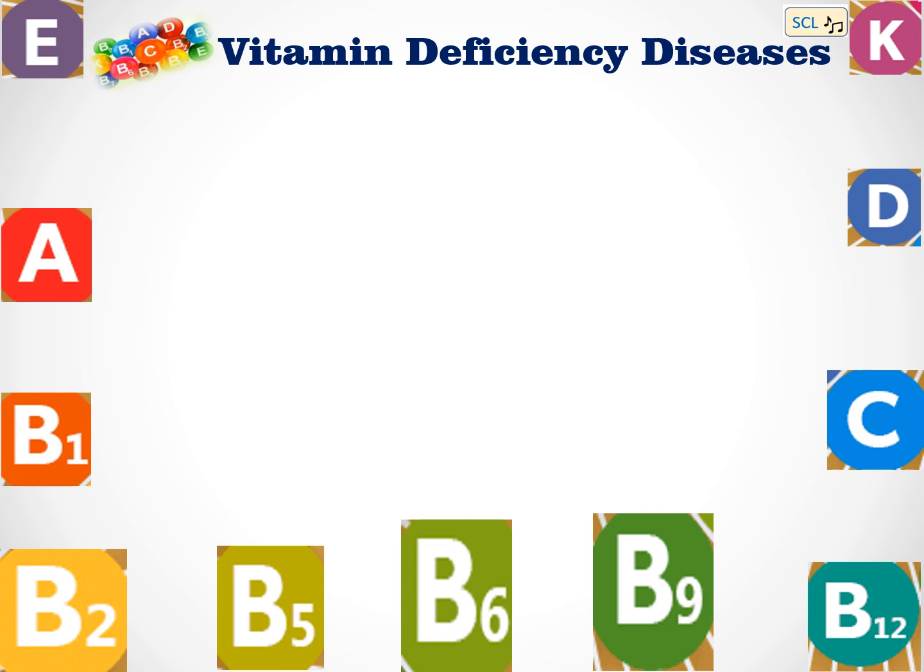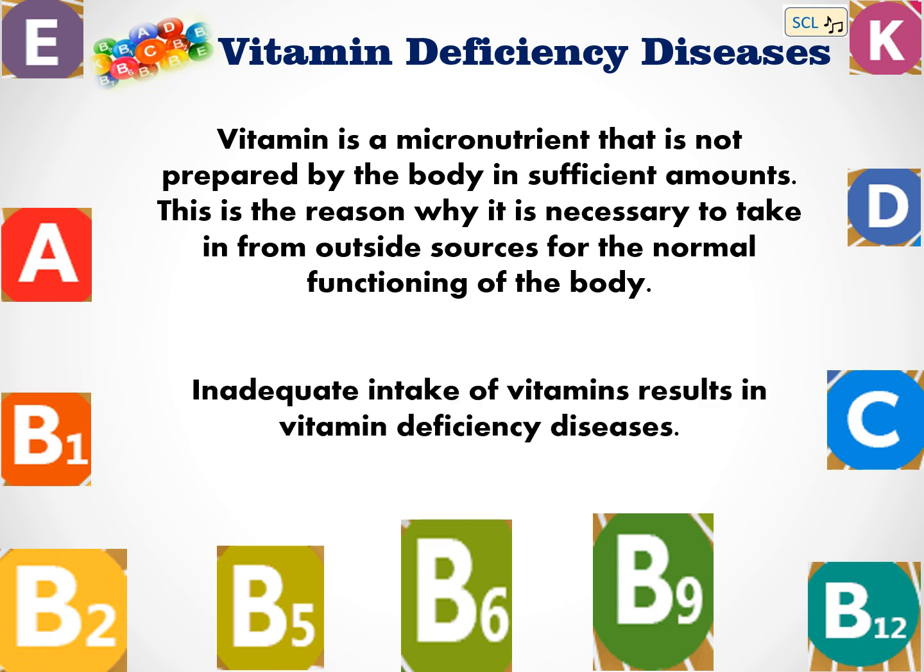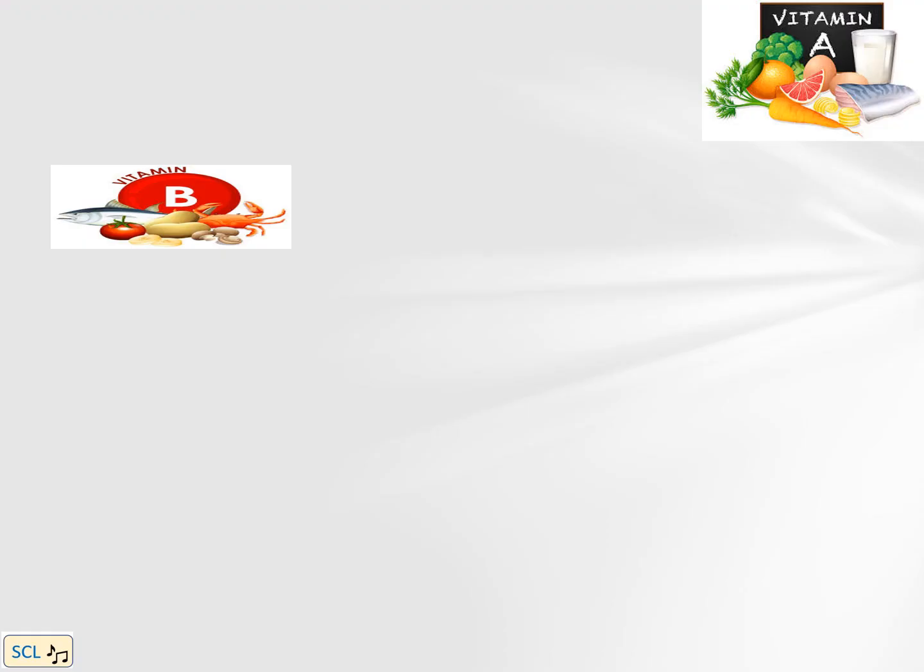Vitamin. Vitamin is a micronutrient that is not prepared by the body in sufficient amounts. That's why it is necessary to take it from outside resources for the normal functioning of the body, and inadequate intake of vitamins results in vitamin deficiency diseases. Let us see the diseases caused by vitamins deficiency. We know from the last session where we find vitamins.